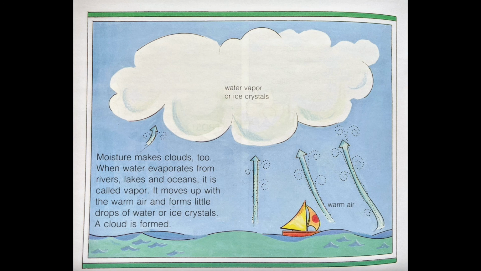Moisture makes clouds too. When water evaporates from rivers, lakes, and oceans, it is called vapor. It moves up with the warm air and forms little drops of water or ice crystals. A cloud is formed. Water vapor or ice crystals. Warm air.